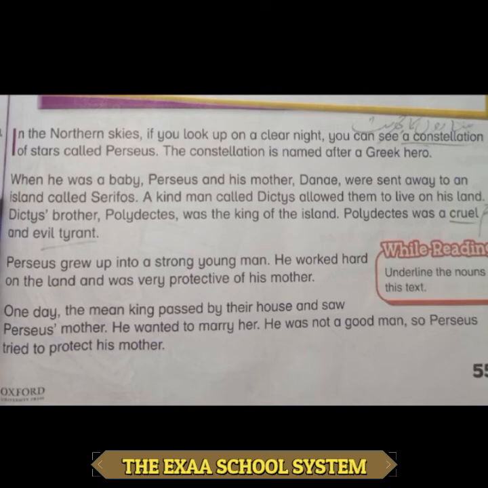Because students, Perseus's mother Danae was a very beautiful lady. Here you can see the apostrophe sign after the name of Perseus, which shows the possession of the noun. We are not putting an s after the apostrophe because Perseus already has an s at the end of the name, so we avoid the repetition.